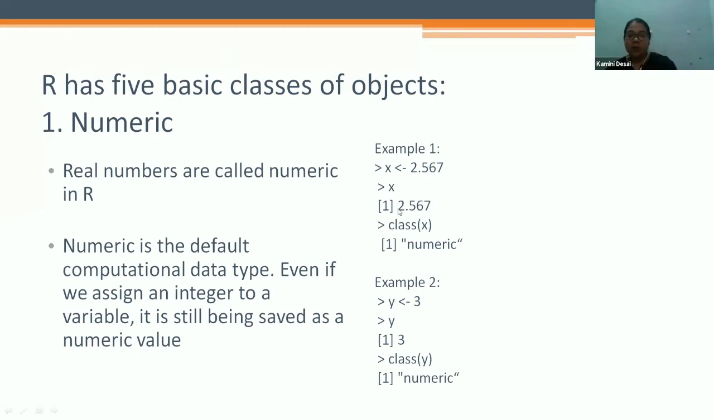So x is equal to 2.567. If I want to check the class of that particular object, class of x, it shows this number is numeric. So if you assign x <- 2.567, the answer is 2.567 and the class is numeric. Numeric is the default computational data type. Even if we assign an integer to a variable, it is still saved as a numeric value. The second example is y <- 3. If you check the class, it is also given as numeric.